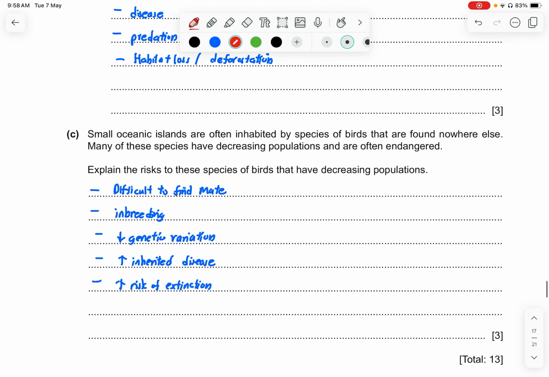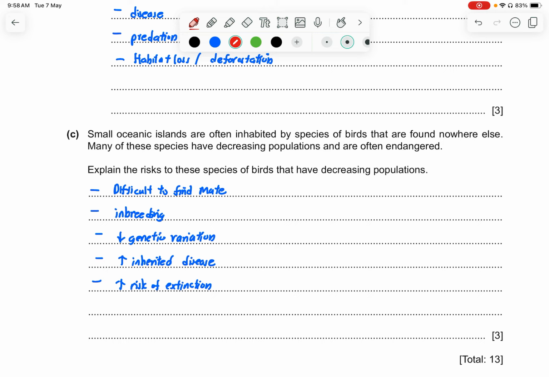Part C. Small oceanic islands are often inhabited by species of bird that are found nowhere else. Many of these species have decreasing populations and are often endangered. Explain the risks to these species of bird that have decreasing populations. So what are the risks? Of course the risk is that it could be very hard to find a mate, so they could not reproduce anymore due to this.